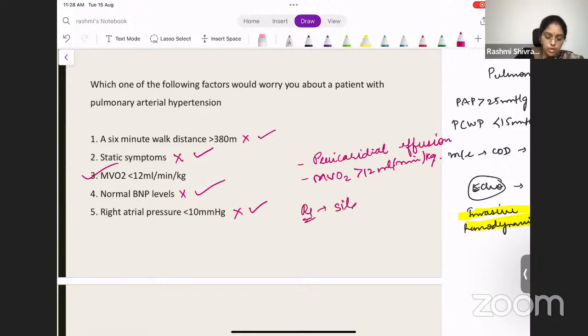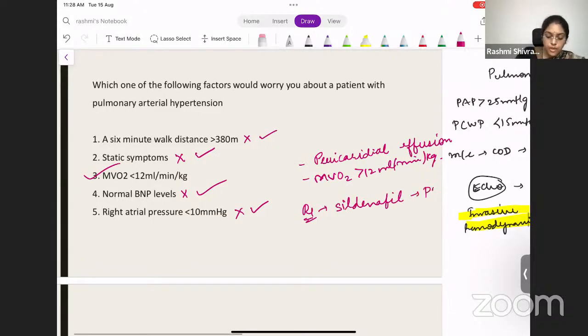The first drug that we all know, sildenafil. Sildenafil, what is it? It's a phosphodiesterase inhibitor, a PDE5 inhibitor. What will it do? It will increase the cyclic GMP levels. So sildenafil, a phosphodiesterase inhibitor, will increase the cyclic GMP levels.